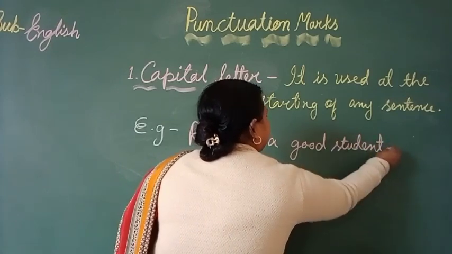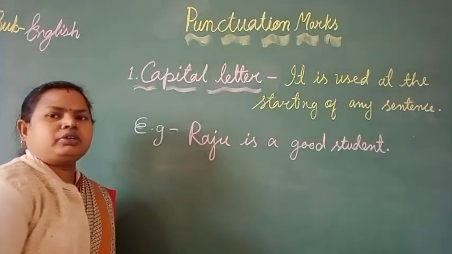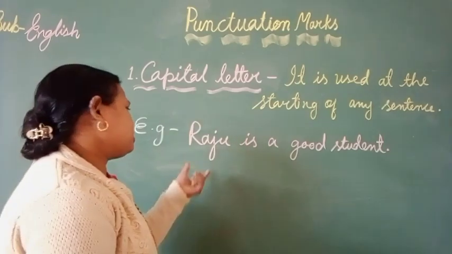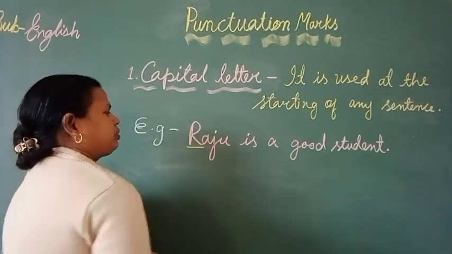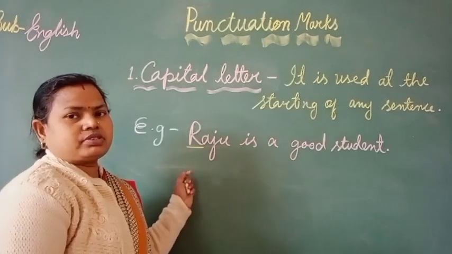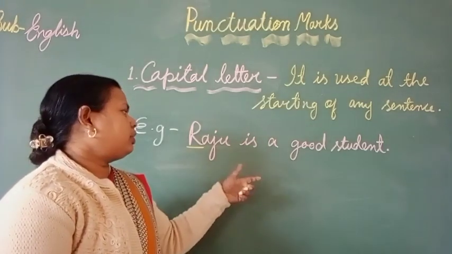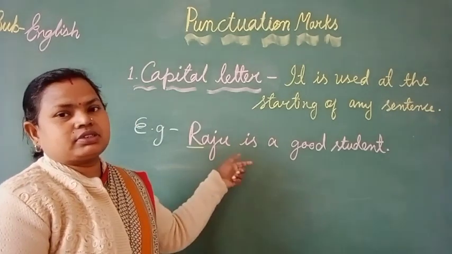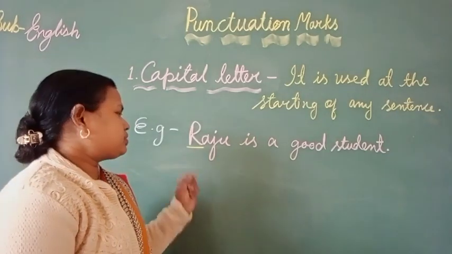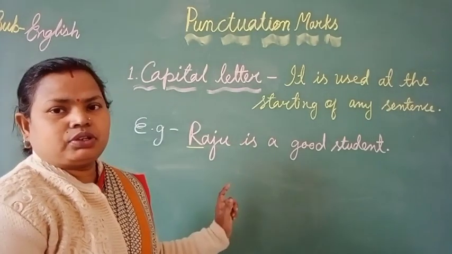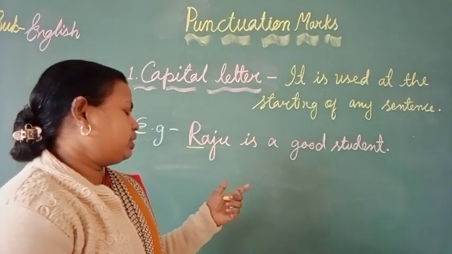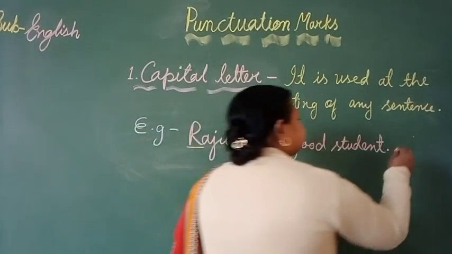student. Here, the beginning of this sentence, that is the word Raju, the R is capital. When we write another sentence about the same person, the beginning of the next sentence will also start with a capital letter, that is He.